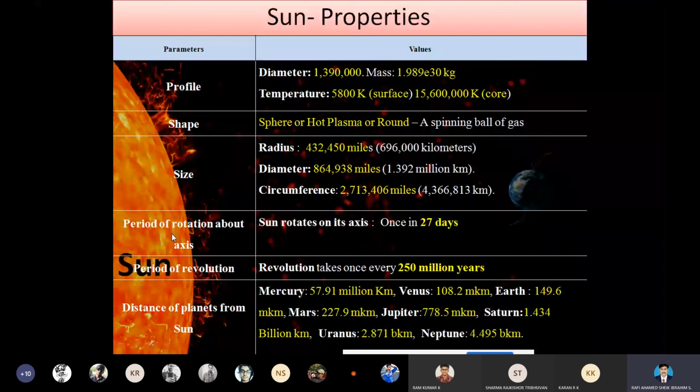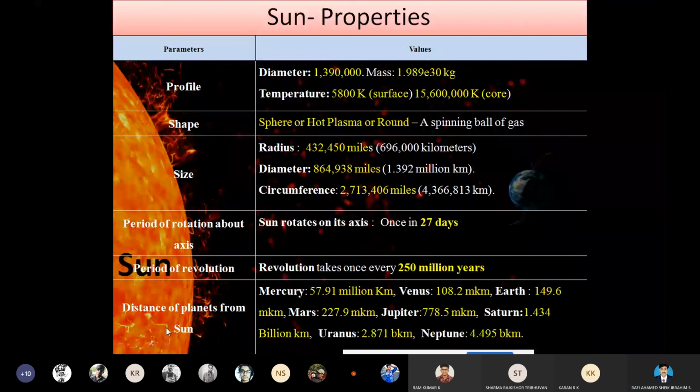The next parameter is the period of rotation about the axis. The sun rotates on its axis once in 27 days. Then the period of revolution: the revolution takes place once every 250 million years. Then the final parameter is the distance of planets from the sun.